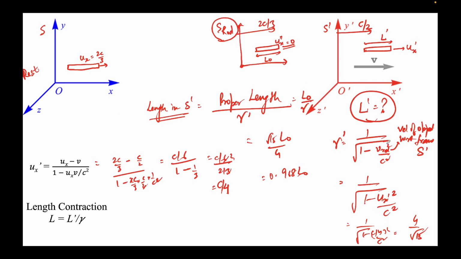I just calculate the value of gamma prime. The key thing here was, what is this velocity? This velocity is the velocity of the object with respect to the frame. Here we are interested in the frame S prime. Hence we took ux prime whole squared, and I calculated ux prime using this very straightforward formula that we had seen 1 or 2 sessions earlier. And the rest is very simple mathematics.